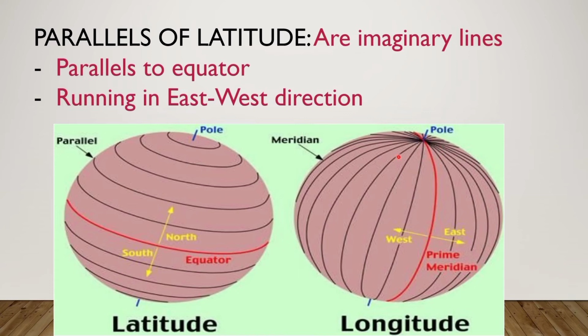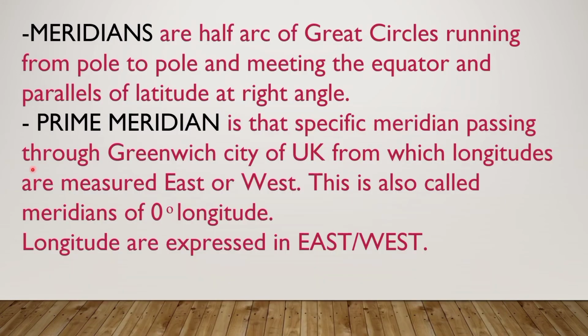Let us go to our next slide so that we can cover our portion. The prime meridian, I have already told you, is the specific meridian passing through Greenwich city of UK, from which longitudes are measured in east or west direction. The prime meridian is 0-degree longitude. Likewise, the equator is 0-degree latitude. In the same way, the prime meridian is 0-degree longitude. They are expressed in east or west direction.